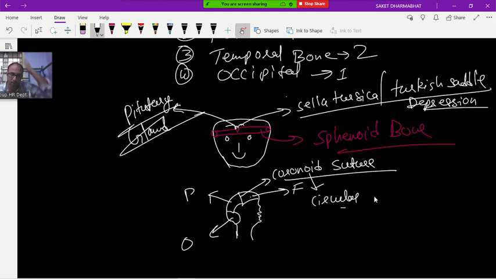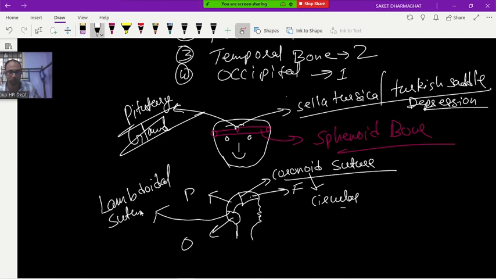Okay. Frontal, parietal. Now between parietal and occipital, a suture is forming. This suture is called the lambdoidal suture. Why?